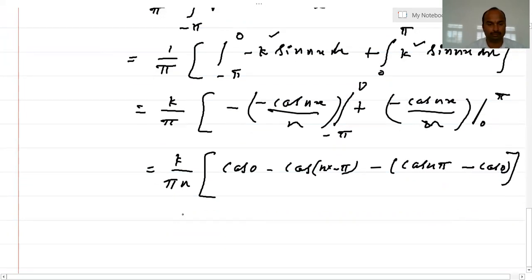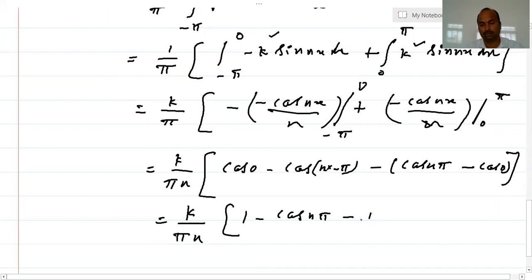So therefore, here k by pi n, cos 0 is 1 and this will be cos n pi minus cos n pi, and cos 0 will be 1, so minus of minus 1 will be plus 1.